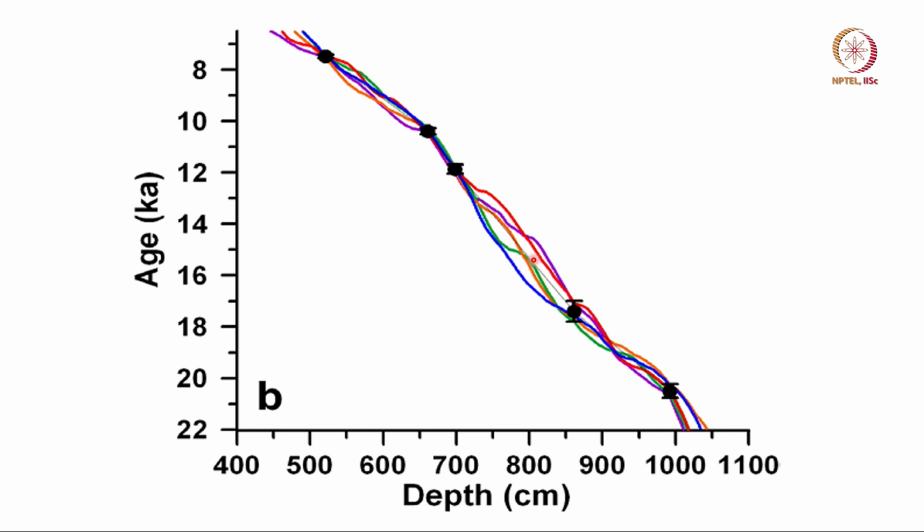When you go to proxy data, you are depending on deposits either of the ice or of the ocean core, and you are inferring at what time that deposit occurred by very indirect means. Okay. So, there is a scope for error, and so whenever you look at proxy data, you need to be very careful about the fact that the time is not precisely known.